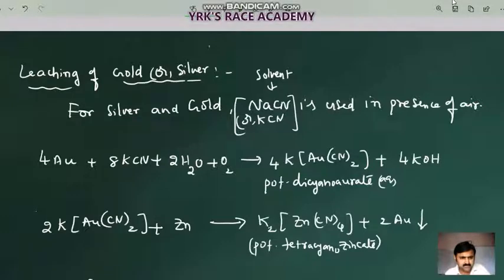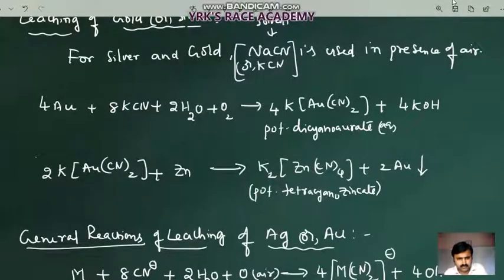Now the point is very clear that you can also take the gold metal with impurities with potassium cyanide and water and oxygen from air, which forms the potassium dicyanoaurate complex, and this potassium dicyanoaurate can be treated with electropositive metals like zinc, which displaces the gold. In that way you will get gold also in this leaching process.